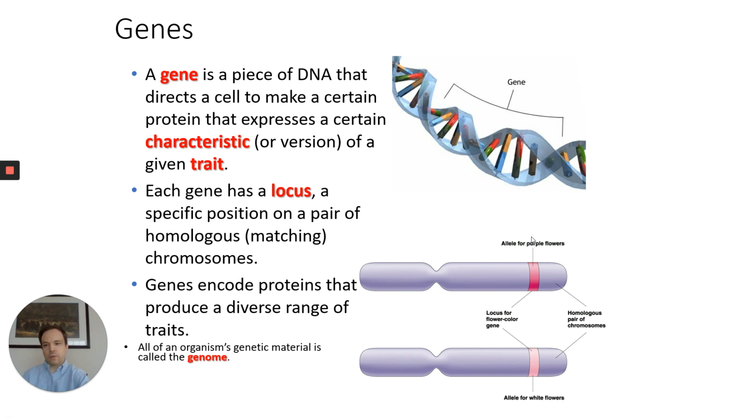And of course, these genes are encoding lots of different types of proteins that produce a wide variety, a diverse range of traits. If we were to take all of that genetic material, every single chromosome in your body, and put it all together, that's going to be known as the genome. The human genome was actually mapped in late 1999, early 2000, if I remember correctly. So we have mapped out our entire genome. It is known to us now. We've known it for about 20 years. But all the genetic information, all that detail, is known as the genome.